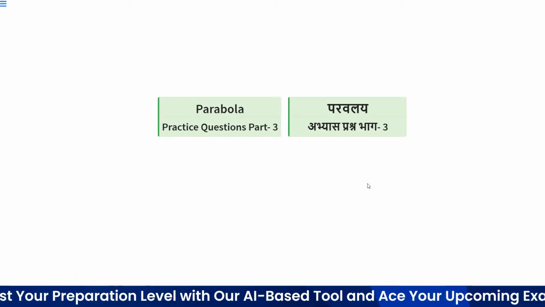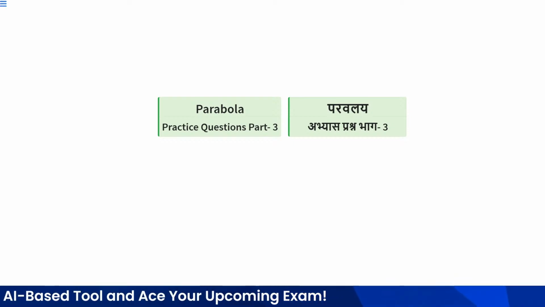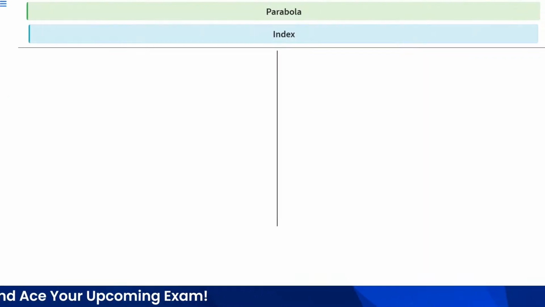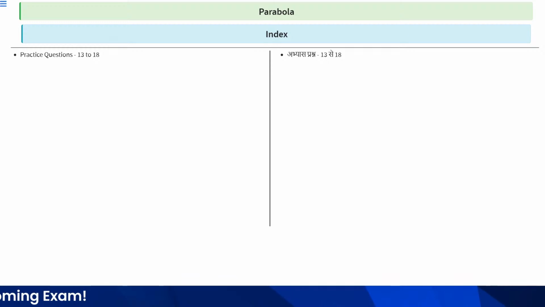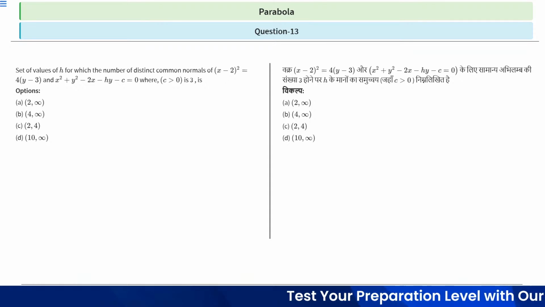Hello everyone, welcome to today's lecture. In today's lecture we'll practice some more questions based on parabola. We will start from question number 13 and discuss till question number 18. So let's start with question number 13.